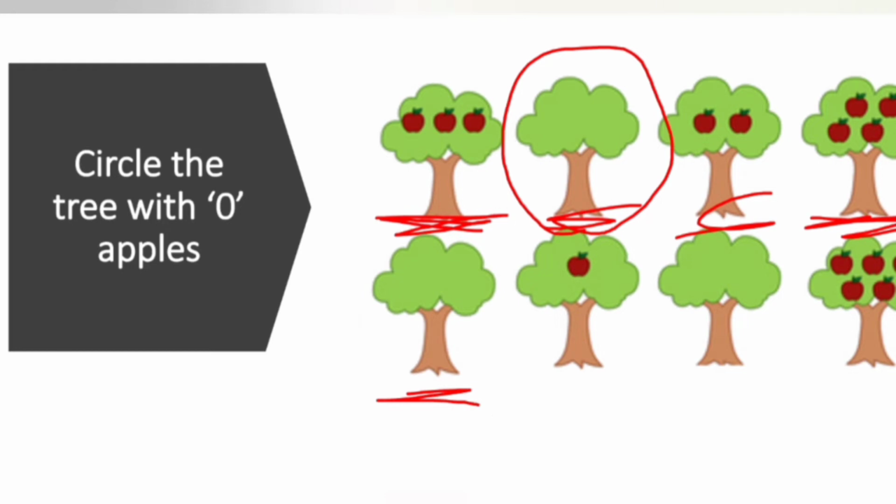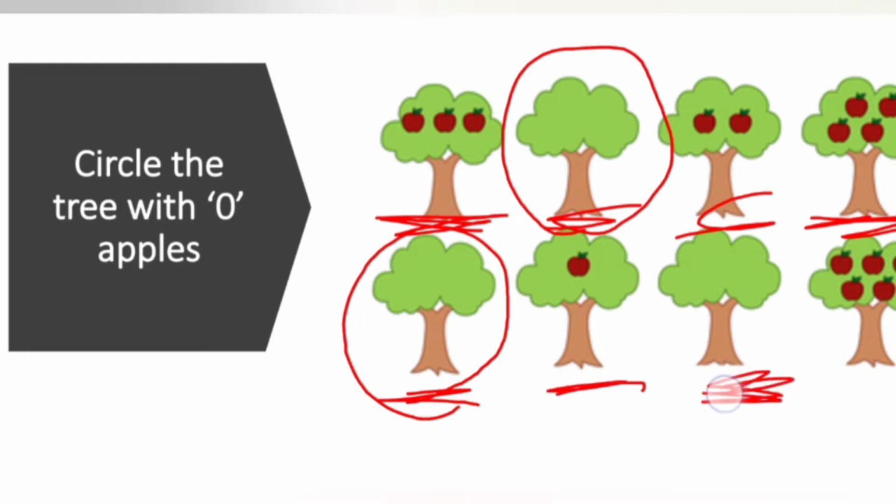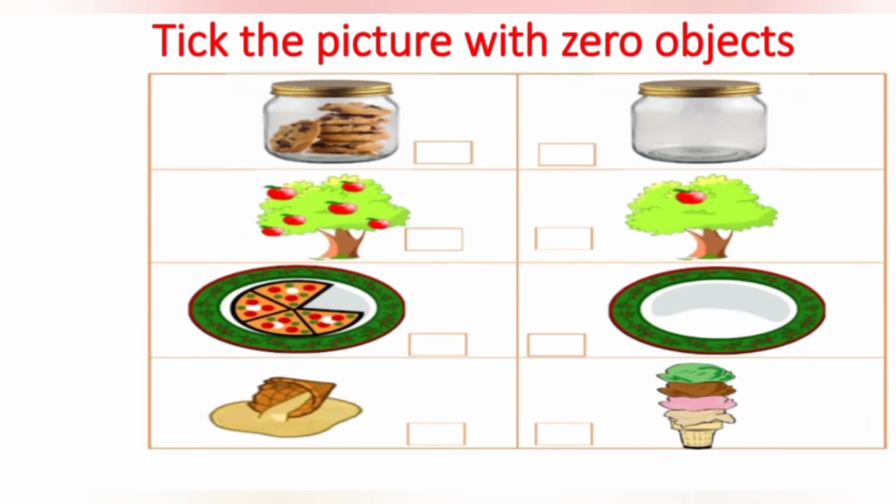That means 0 apples. No apples on the tree. The next one, it's there. The next one, no, it's not there. That means 0 apples on the tree. The next one, it's there. So it's having 3 trees which are not having the apples. That means 0 apples. Right.